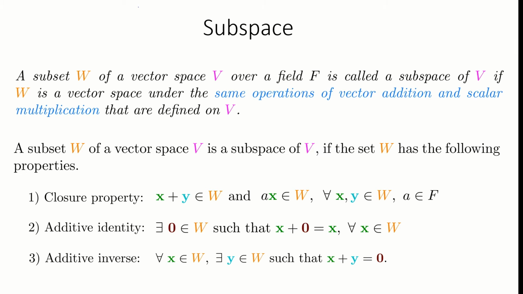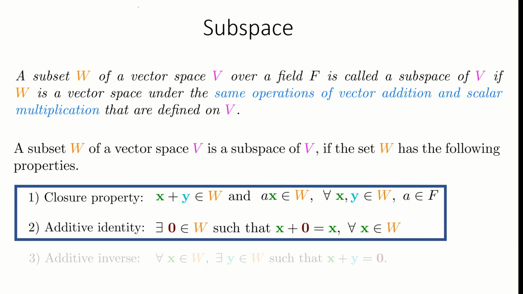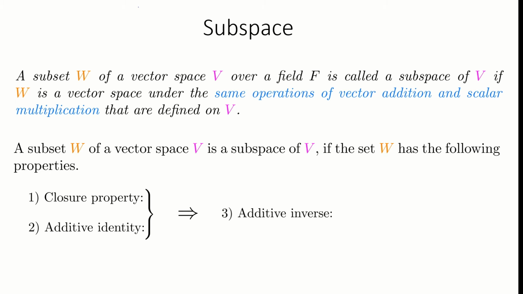We have seen that a subset of a vector space V is a subspace of V if it satisfies these three conditions. Now we will show that the first two conditions are sufficient for a subset to be a subspace. It does not mean that the existence of an additive inverse is not required for every element, but it means that if a subset is closed under vector addition and scalar multiplication and contains the identity element, then the inverse of every element also exists in the subset. The closure property and the existence of the identity element in a subset imply that the inverse of every element of the subset also exists in the same subset.